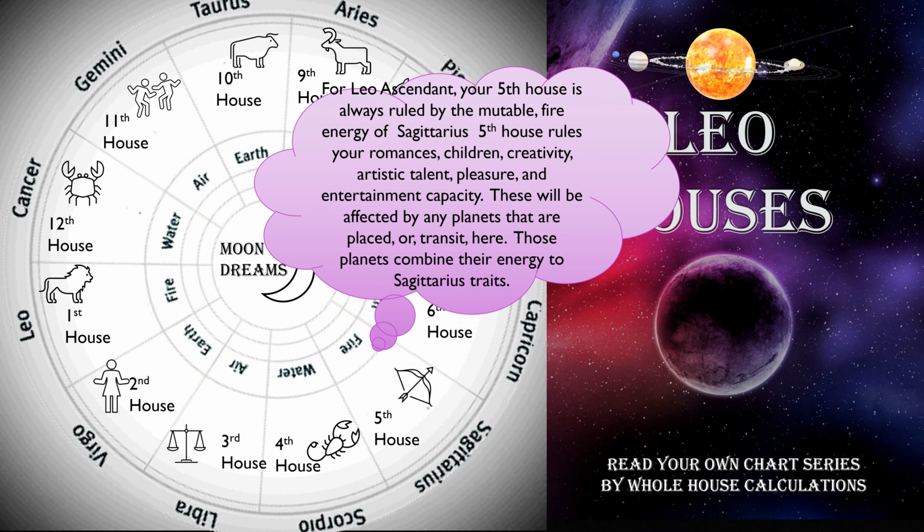For Leo ascendant, your fifth house is always ruled by the mutable fire energy of Sagittarius. Fifth house rules your romances, children, creativity, artistic talent, pleasure, and entertainment capacity. These will be affected by any planets that are placed or transit here. Those planets combine their energy to Sagittarius traits.